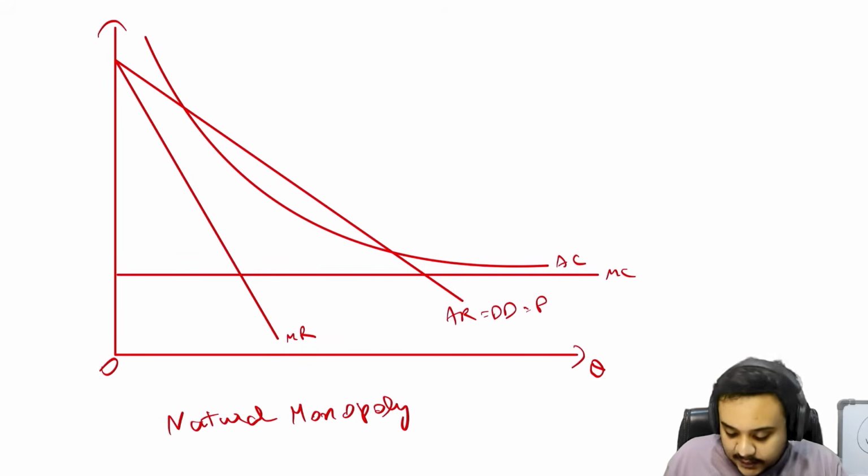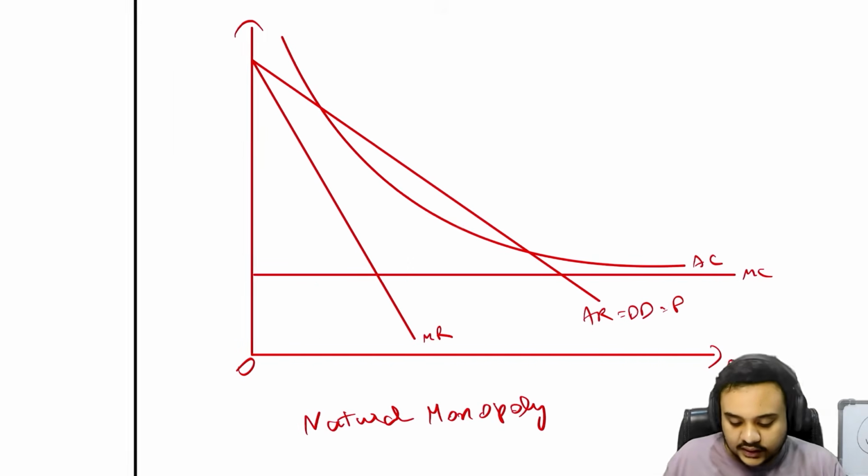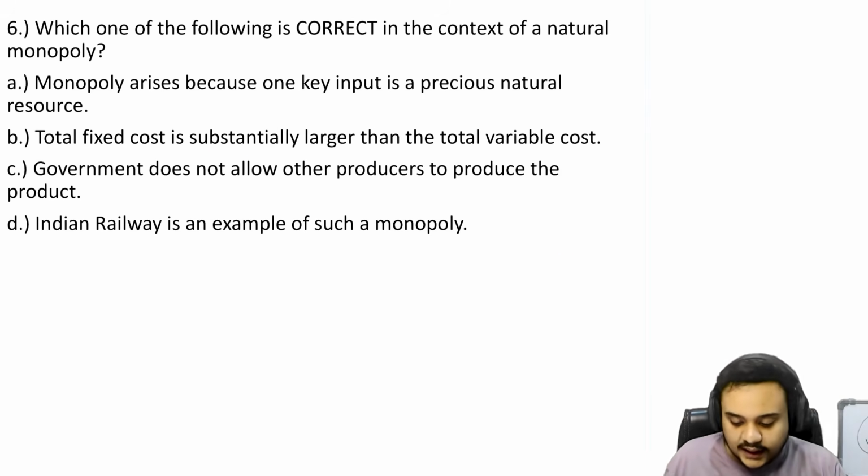Okay, and because of this you will see that eventually the AC will come very close to the MC, but they will never touch, obviously. But they will come very, very close. So this is going to be the graph of the natural monopoly. Now let us look at the options that were there in this question.